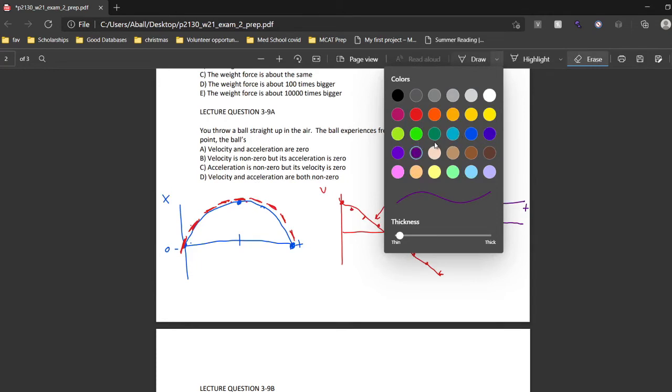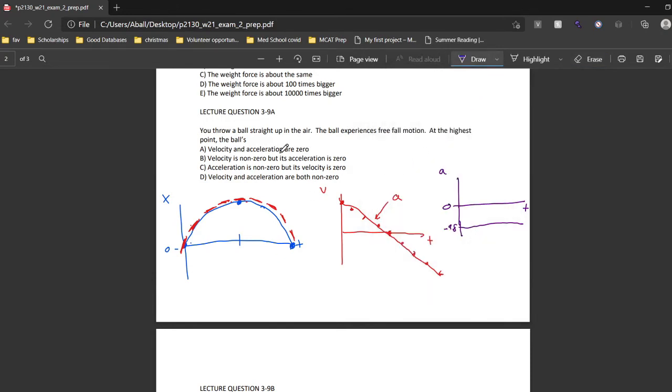So with these pieces of information, we can now finally approach this problem. So I'm going to come back to the color blue, and we're just going to go through the answers. So at its highest point, so this point right here, is the velocity and acceleration equal to 0? Well, we see here that this point here transposes into this point here. And so velocity is 0, but acceleration, as we just said, since the slope of this is always negative 9.8, acceleration is not equal to 0. It's equal to negative 9.8 meters per second squared. So therefore, A is false.